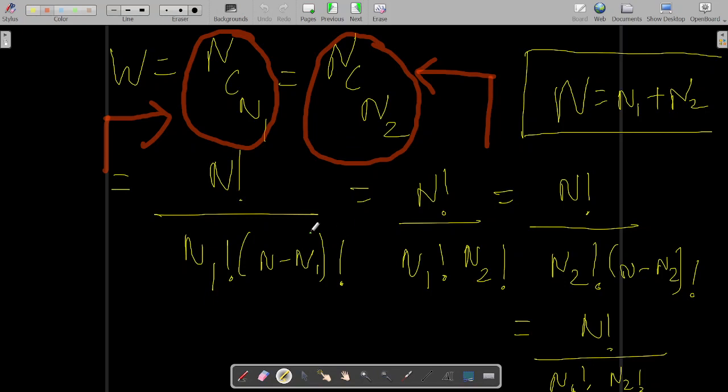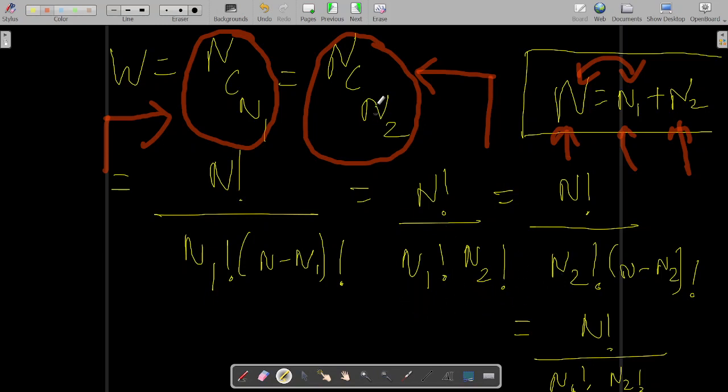So the total number of possible ways will be N factorial divided by n1 factorial times (N minus n1) factorial. This is the formula for your C function, the choose function, the combination function. Now n1 plus n2 is your total number of particles, that is capital N, so N minus n1 will be equal to n2.